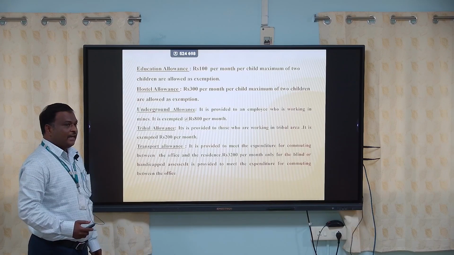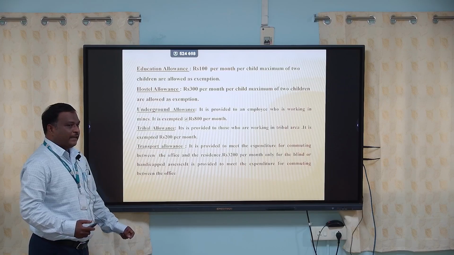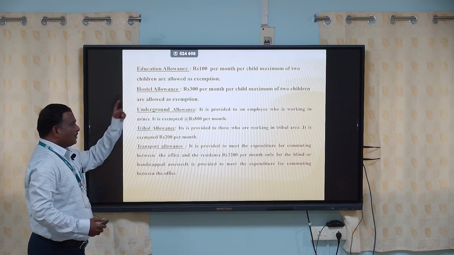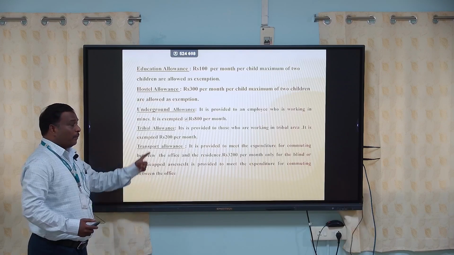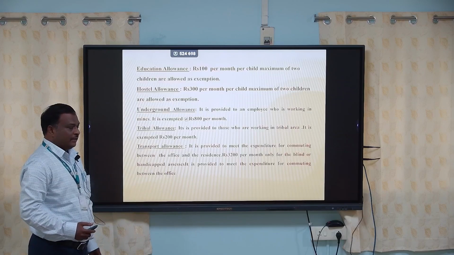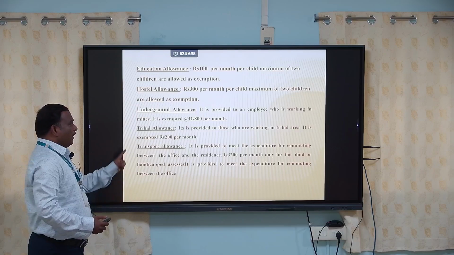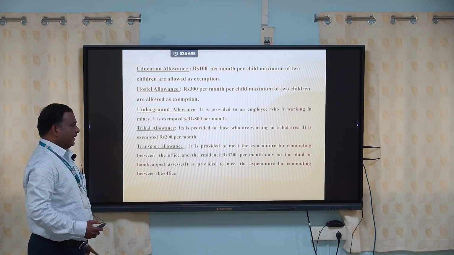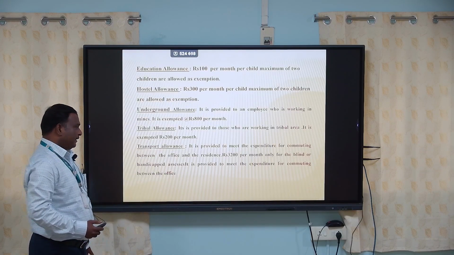Education allowance. Education allowance is given by the employer to his employee. Rupees 100 per month per child, maximum up to 2 children, will be considered as an exemption. Hostel allowance. Hostel allowance is given by an employer to his employee. Rupees 300 per month per child, maximum up to 2 children, is allowed as exemption. Underground allowance. It is provided to the employee who is working in mines. It is exempted at rupees 800 per month. Terrible area allowance. It is provided to those who are working in terrible areas. It is exempted up to rupees 200 per month.